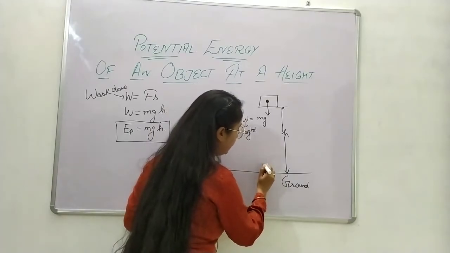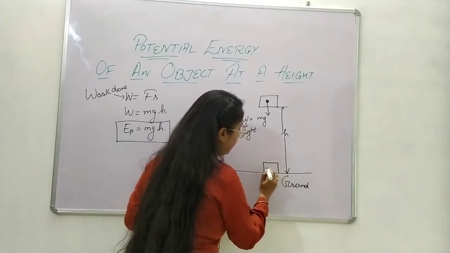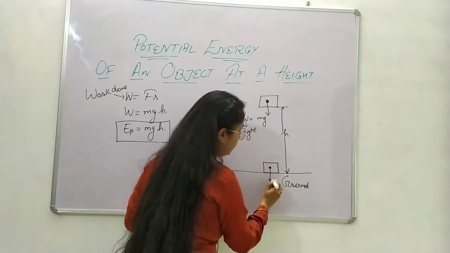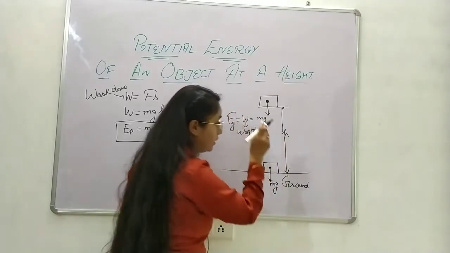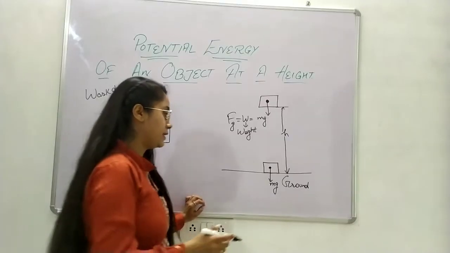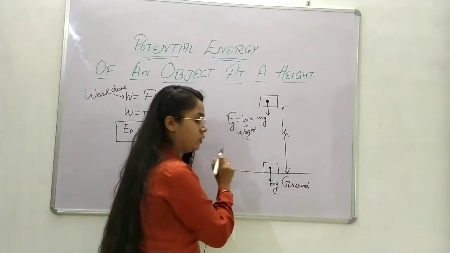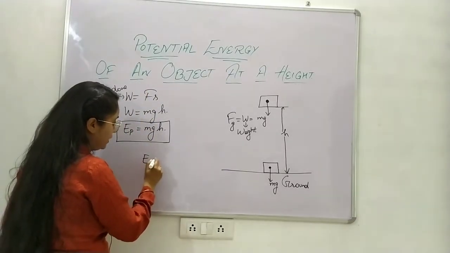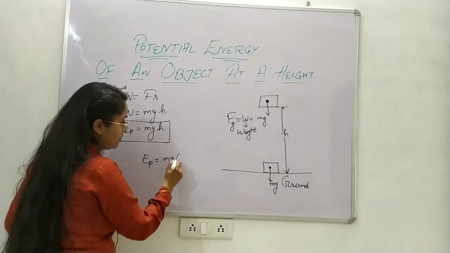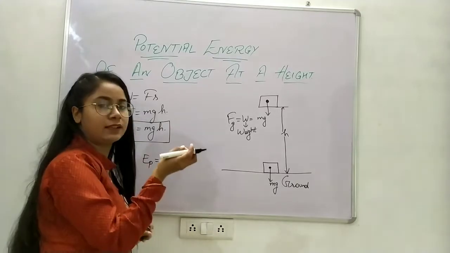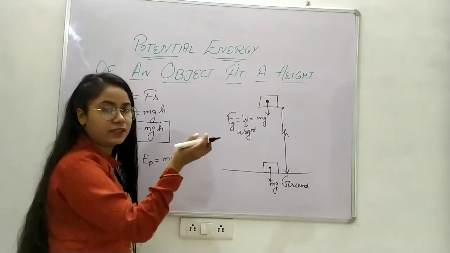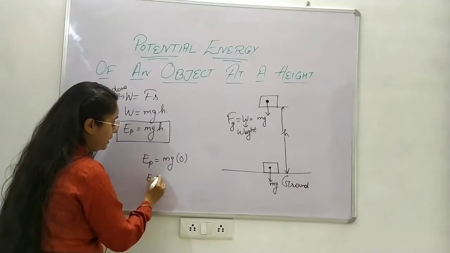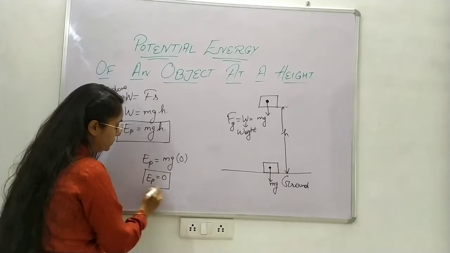The force acting on the object still is mg, which is acting vertically downwards, but there is no distance from the ground. So in this case, the potential energy will be mg times 0, because it is at 0 height, so the potential energy here will be 0.